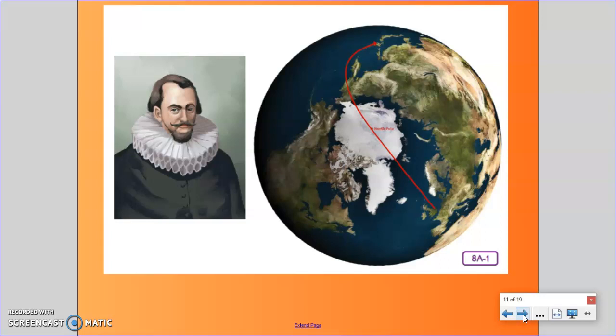Hudson's idea about how he might get to the Indies was similar to Cabot's. Hudson's idea was to sail north, right over the North Pole. He knew the polar region was cold and icy, but he also knew that the sun never set during the summer months. He thought the summer sun might melt a lot of ice, making it possible to sail over the top of the earth and come out on the other side of the world in Asia.